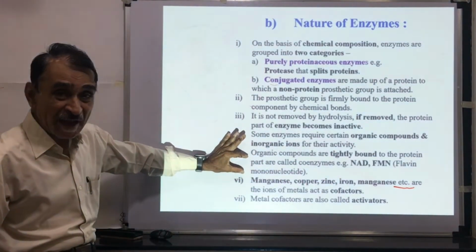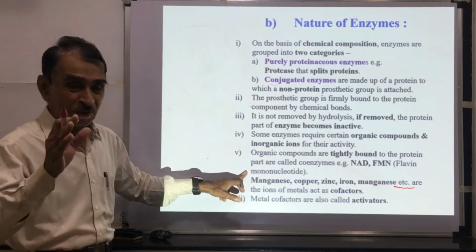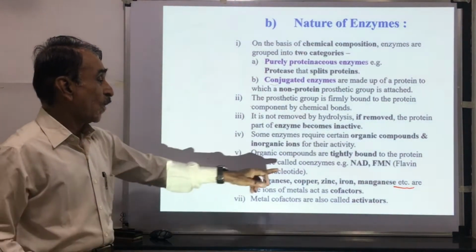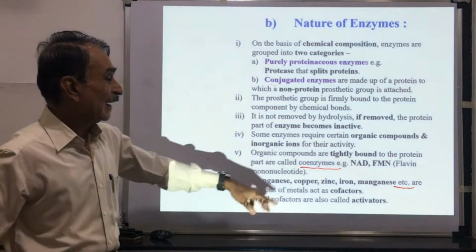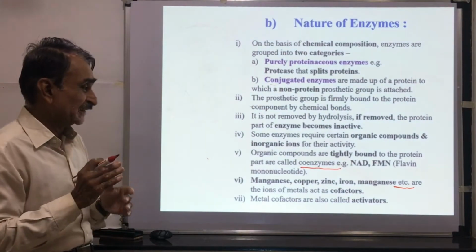These organic compounds are tightly bound to the enzyme, and these are called coenzymes.